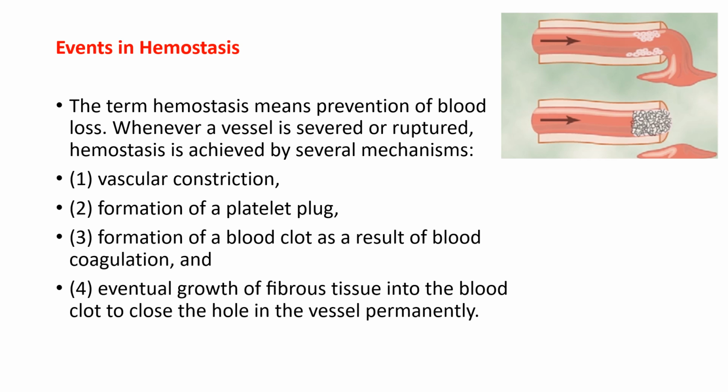Events in hemostasis. The term hemostasis means prevention of blood loss. Whenever a vessel is severed or ruptured, hemostasis is achieved by several mechanisms: 1. Vascular constriction. 2. Formation of a platelet plug. 3. Formation of a blood clot as a result of blood coagulation, and 4. Eventual growth of fibrous tissue into the blood clot to close the hole in the vessel permanently.